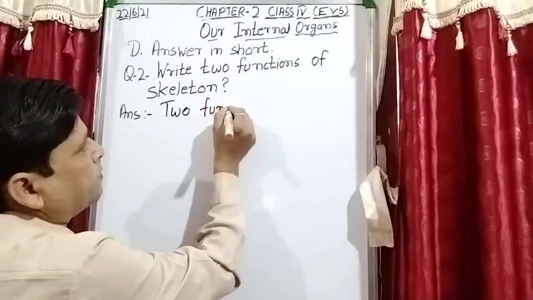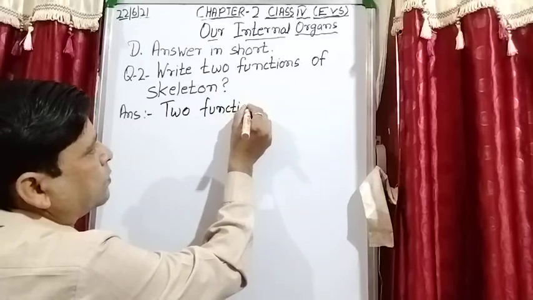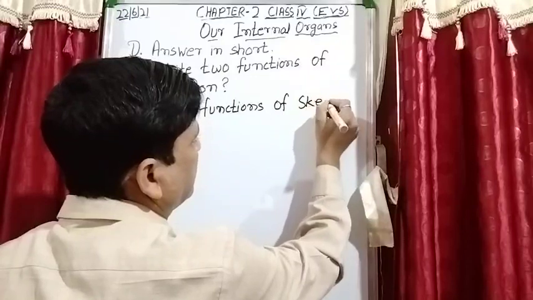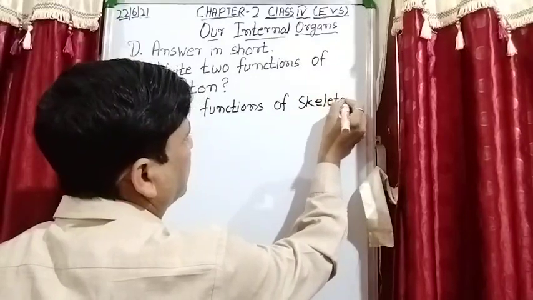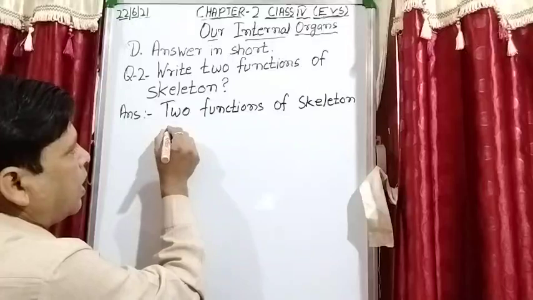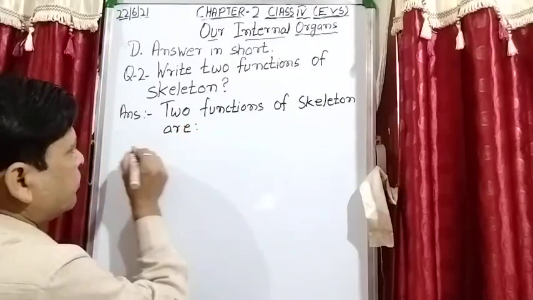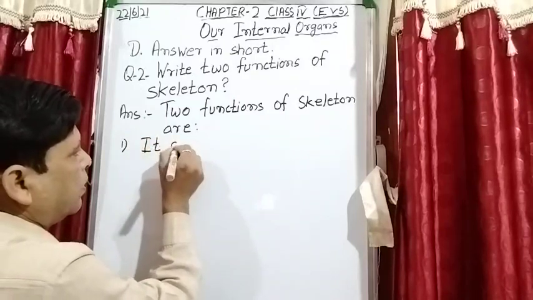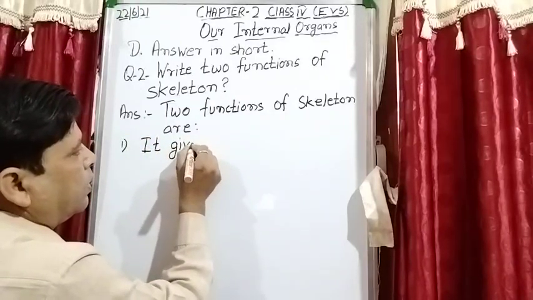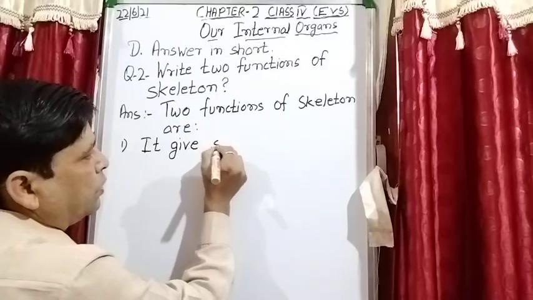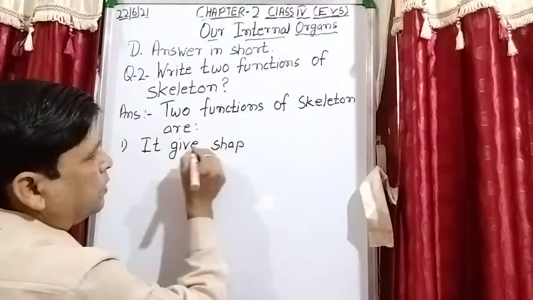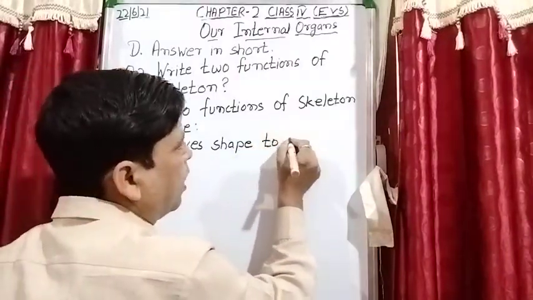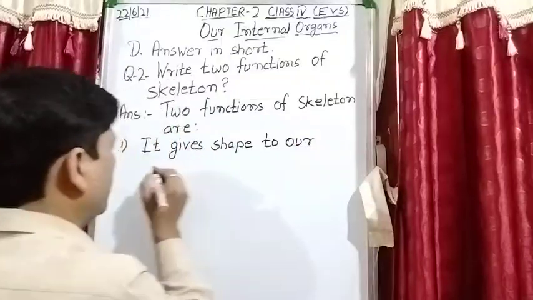Two functions of skeleton are: it gives shape to our body.